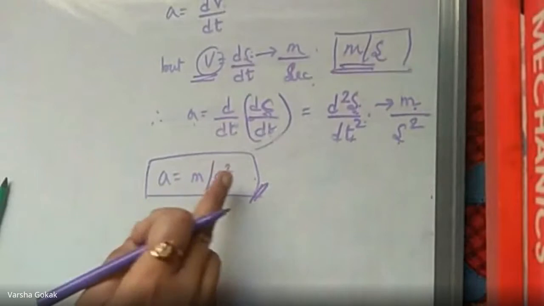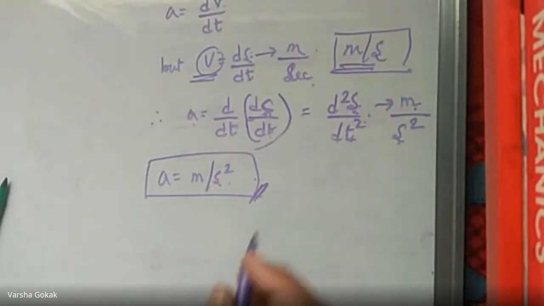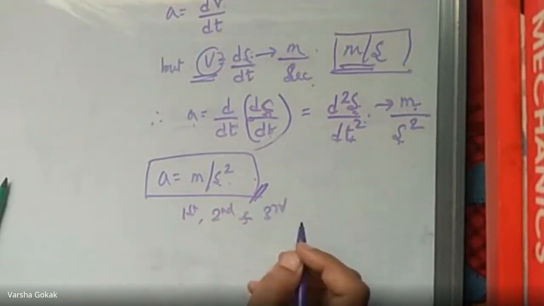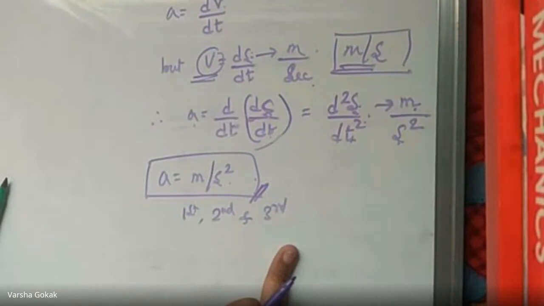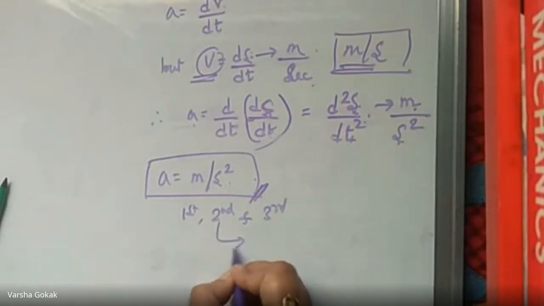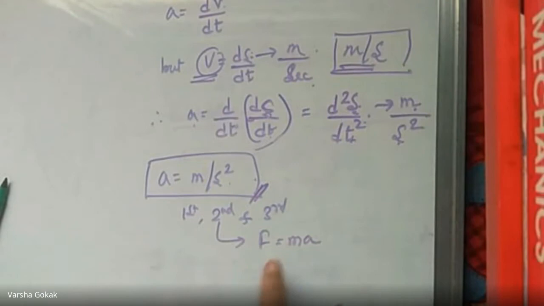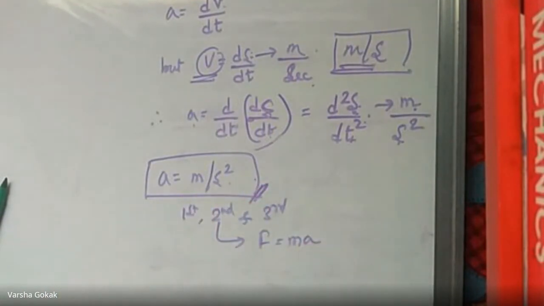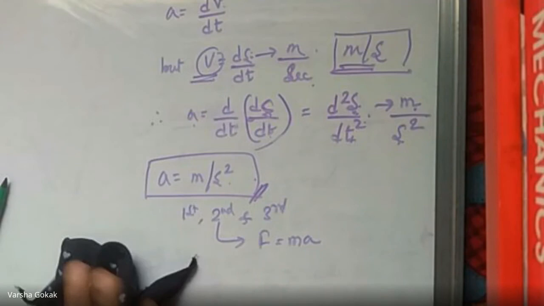Then when we are dealing with all this, that is kinematics, Newton's first law, second law and third law come into the picture by default. And we have already discussed the first, second and third laws, no worries. From Newton's second law, we know that F is equal to m into a, that is, force is equal to mass into acceleration. So if I want to find the force, and I know the mass and the acceleration, the force can be found by the product of the mass and the acceleration. Okay, fine. Then we don't have gravitational, so no problem.